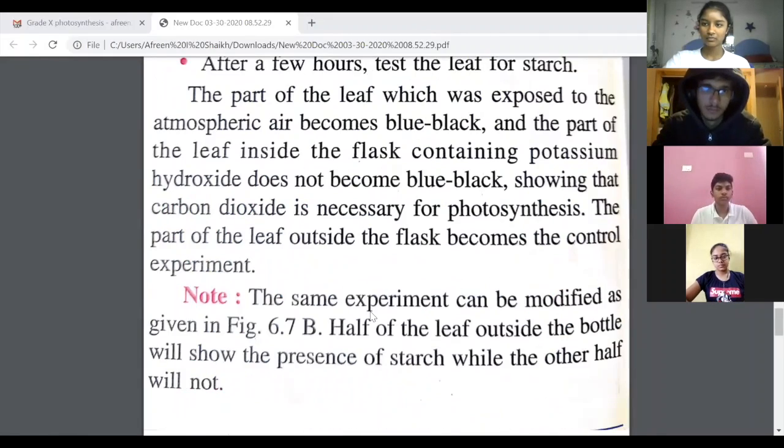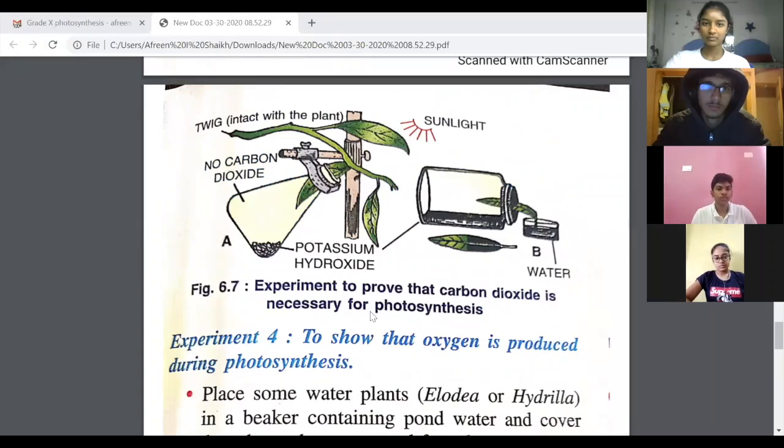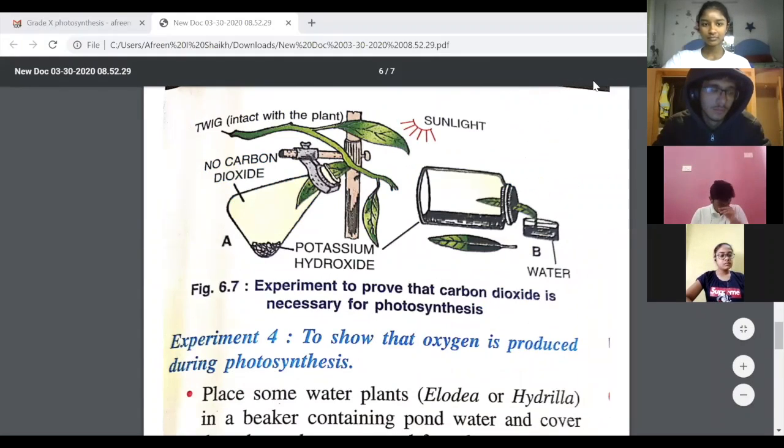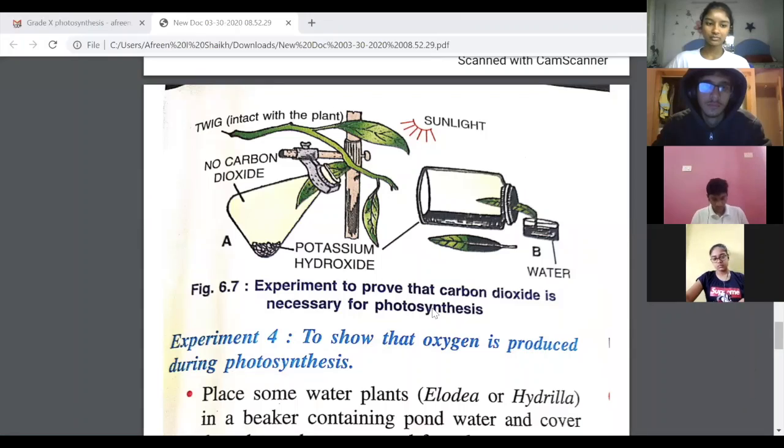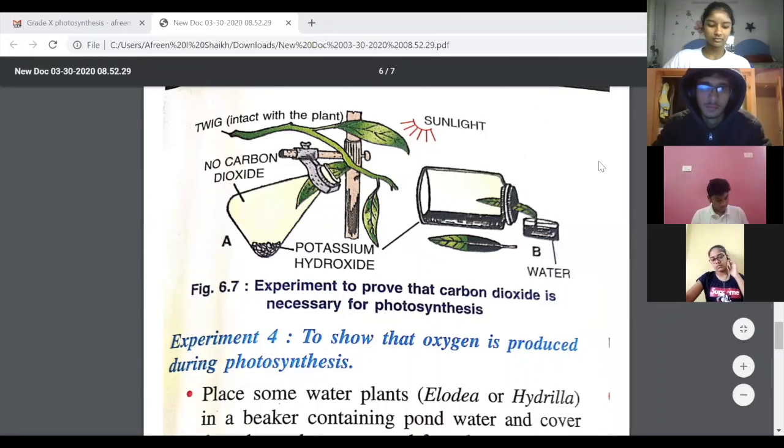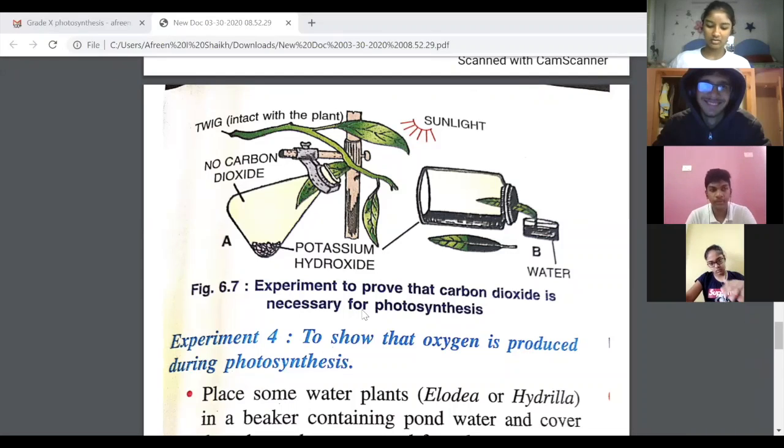So we have seen 4 experiments today. Can someone tell me which 4 experiments we have done today? Okay, we began with testing for starch. So we did the iodine test. That was the prerequisite. I mean, that is what was common for most experiments. So that was shown to you right in the beginning.